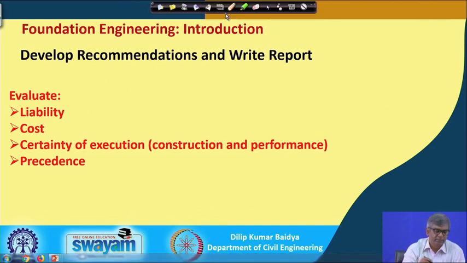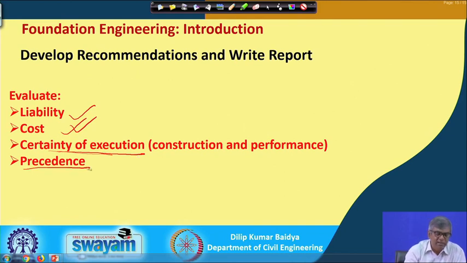And you can see here the liability, what should be the liability, or if you adopt this, what should be the expected cost, whether it is economic or non-economic, or the creativity or certainty of execution. That means, if you have suggested something which is difficult to execute, you also have to make sure of that by examining various parameters.